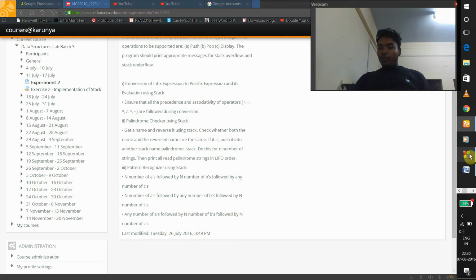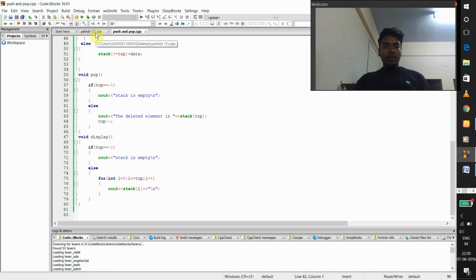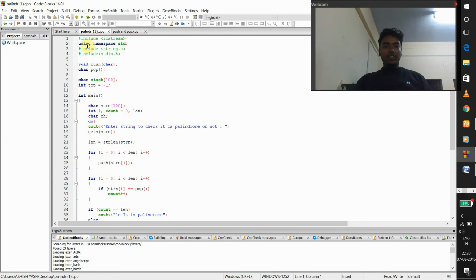Okay, now I'm going to show you the program. This is my palindrome program, which starts with the header file #include <iostream> and using namespace std. Then I use the string header, and then the stdio standard input output header. Then I have given void push(char), then char pop, then the character stack. I have given the stack size as 100. Then int top is equal to -1.